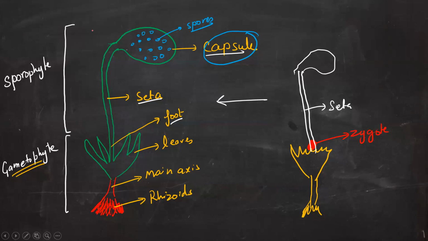So ये gametophyte पे depend कर रहा है. And if there is no gametophyte, then there is no sporophyte, right? So since the sporophyte is not free living but is attached to the gametophyte, and this gametophyte has leaves. यहाँ पर leaves हैं, and leaves are photosynthetic.